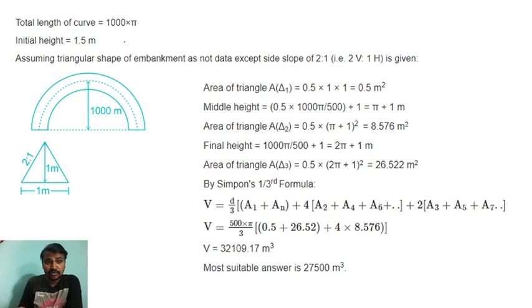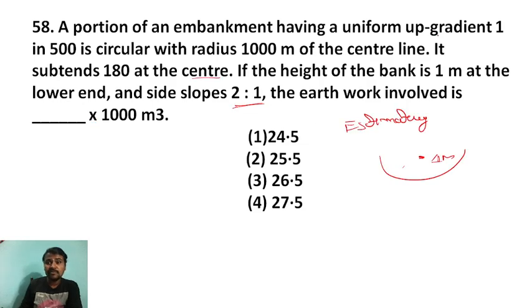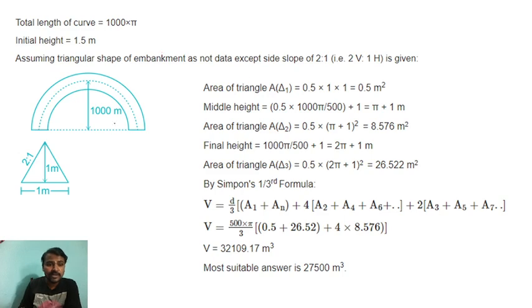Let me tell you. So total length of the curve. They have given a uniform upward gradient of 1 in 500, and circular, right? Circular half, this is the half. So total length of the curve is 1000 into pi because it is circular. Initial height is 1 meter, assuming the triangular shape. Why are we assuming triangular shape? Because the shape of the embankment is not given, except the side slope is 2:1, that is two vertical, one horizontal.